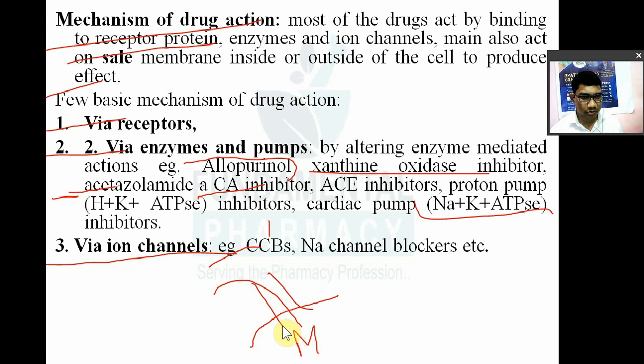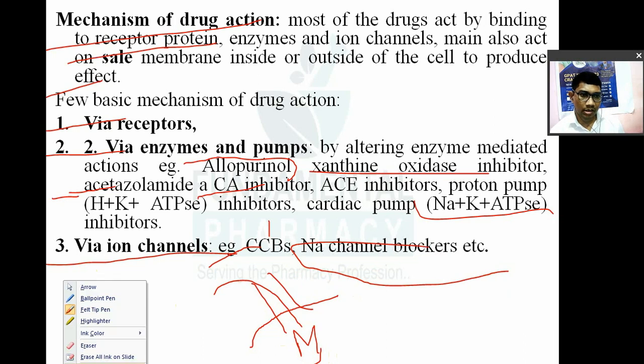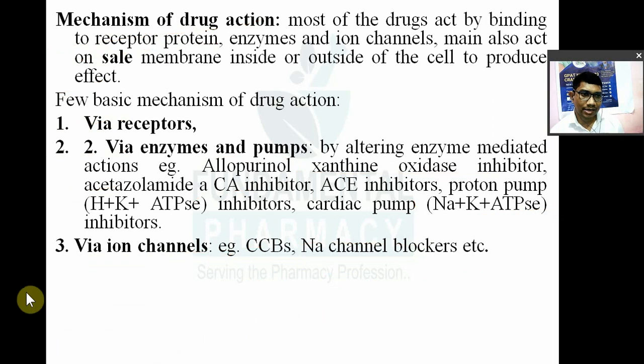So this will prevent that. Again, when calcium moves inside the blood vessel cell, there is a constriction of the blood vessel. So calcium channel blockers will dilate the blood vessels and will not allow the heart to beat too much, right? So they are used as antihypertensives. In sodium channel blockers, they will block the entry of sodium inside the cell. So a drug may act via receptors, via enzymes or different pumps, or via alteration in the permeability of various ions.